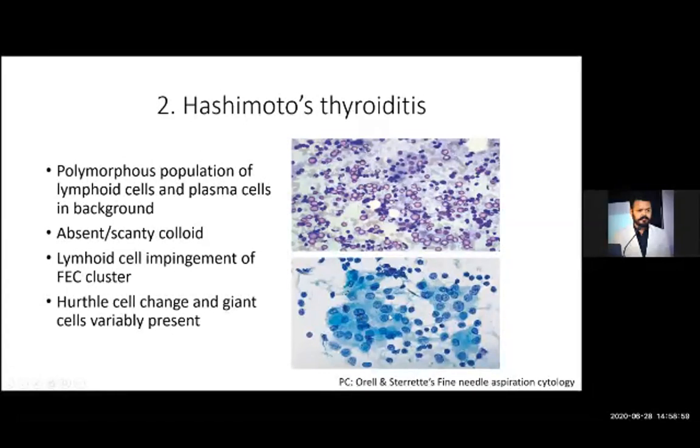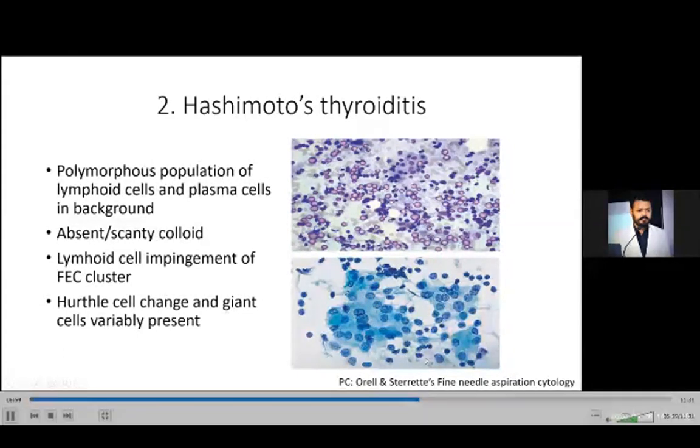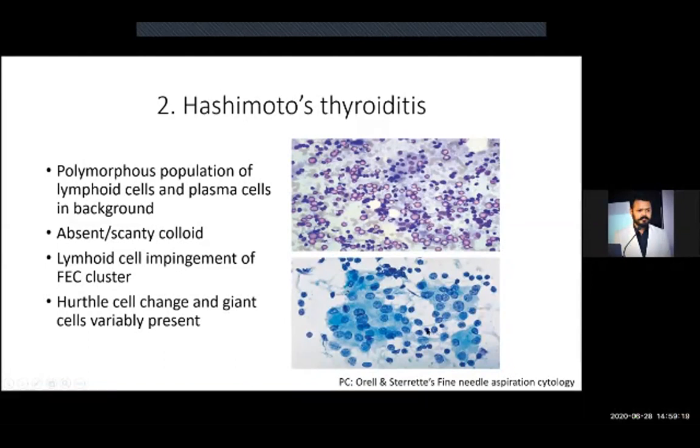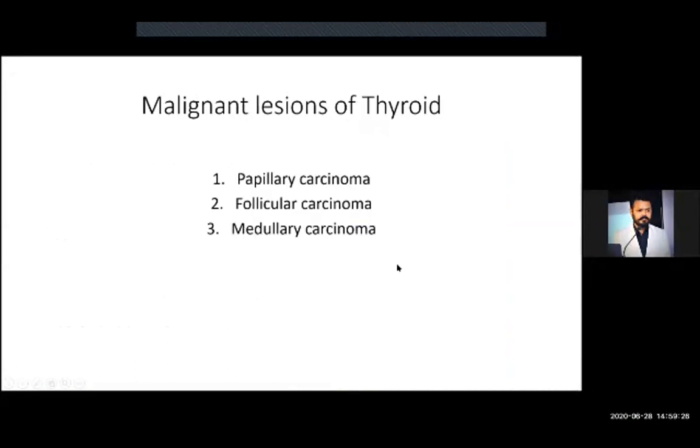Here you are seeing these larger cells with this greenish bluish abundant material is cytoplasm of the follicular epithelium. These are the follicular epithelial cells, and this is the abundant cytoplasm of follicular epithelial cells. Along with that, these tiny darker structures are mature lymphocytes which are destroying the follicular epithelial cell cluster.